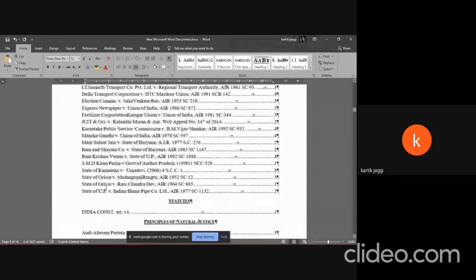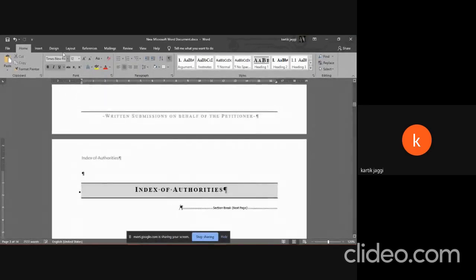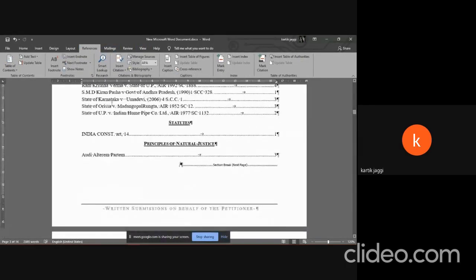To prove it, here is State of Odisha versus Ramchandra Dev. We're gonna delete the index of authorities, reinsert it, and it should be gone. State of Odisha versus Ramchandra Dev is nowhere to be found here. Shitanshu, cool?